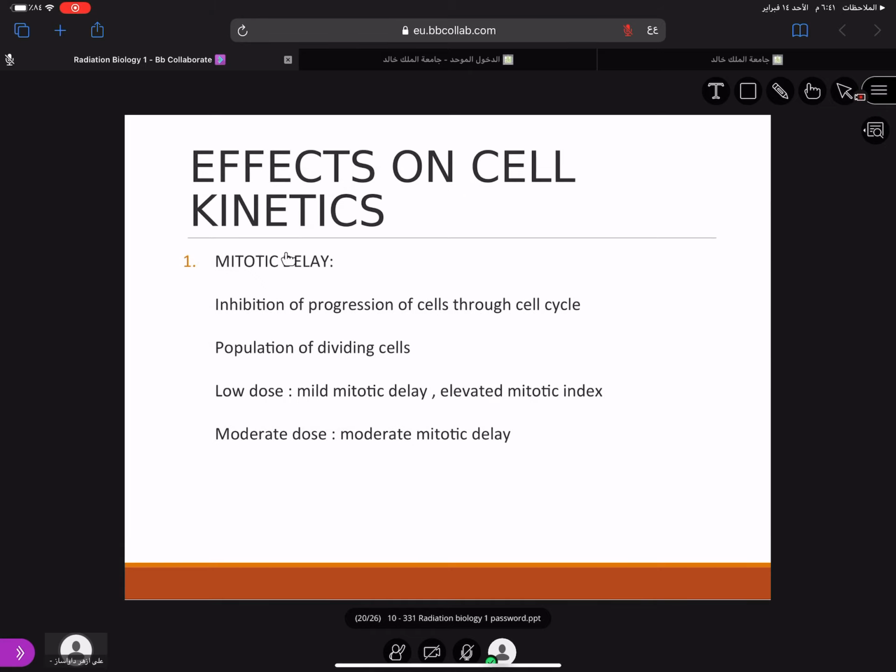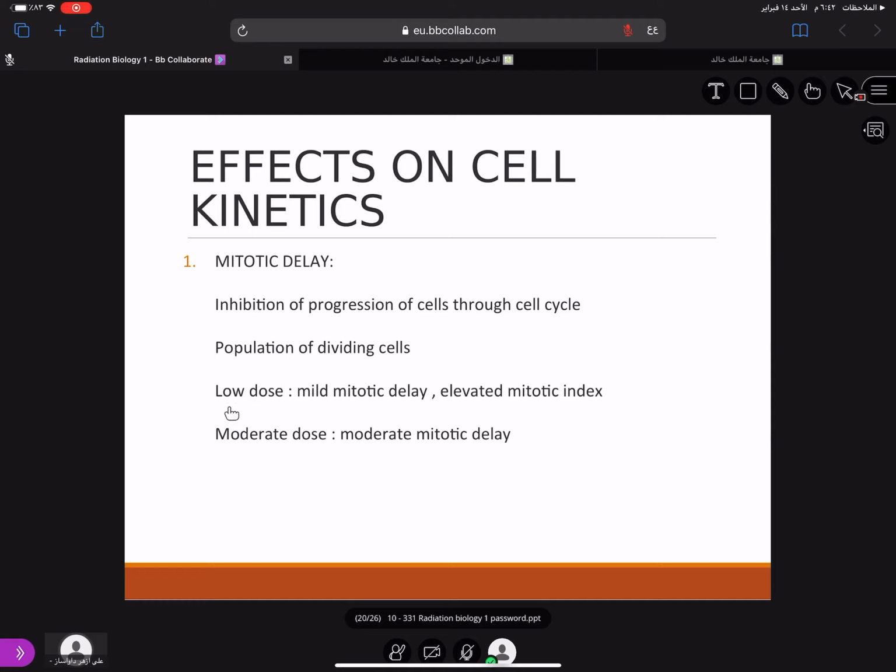There is something called mitotic delay, inhibition of progression of cells through the cell cycle. When you give X-rays to the patient, there is inhibition of the cells to progress from one stage to another. Say if the cell is at G1 phase, there are chances that the cell will not go to G2 phase. That is called inhibition of growth of the cell cycle, which is mitotic delay. This is mainly seen in populations of dividing cells.